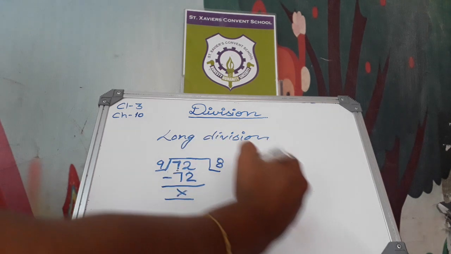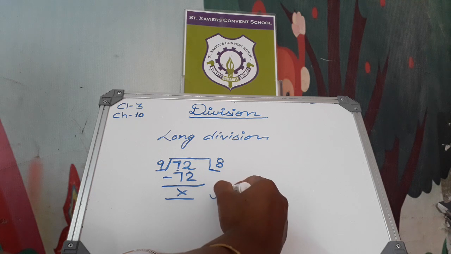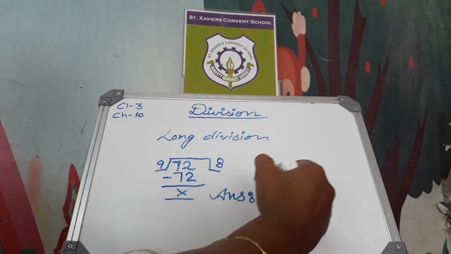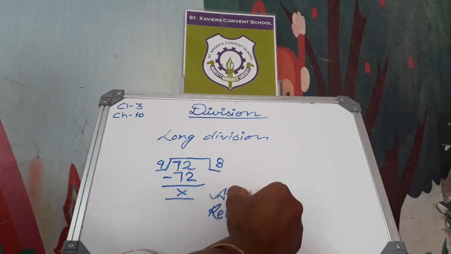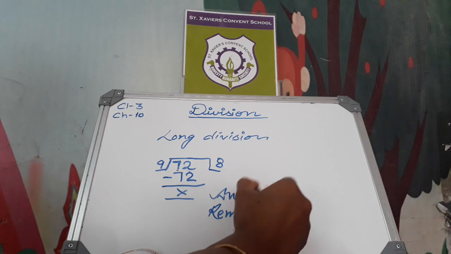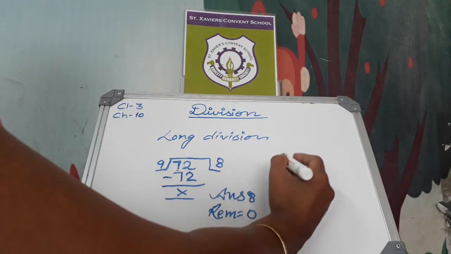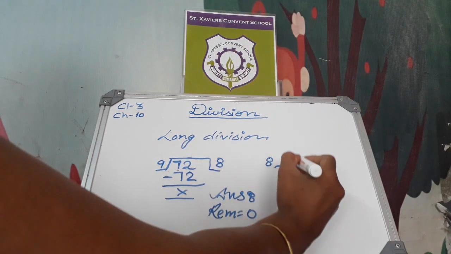The answer is 8 and the remainder is 0. Now see next, the divisor is 8 and the dividend is 56.